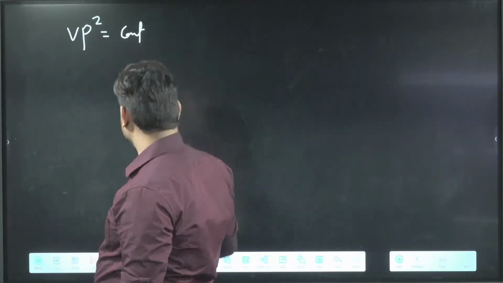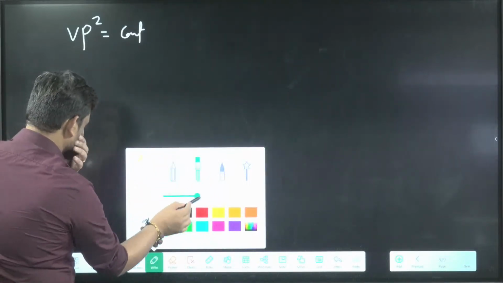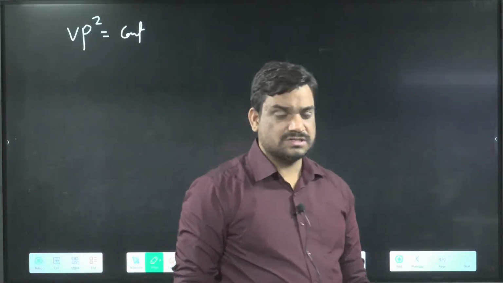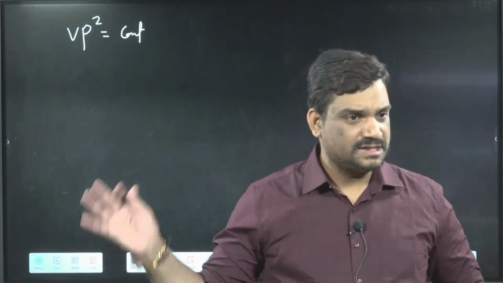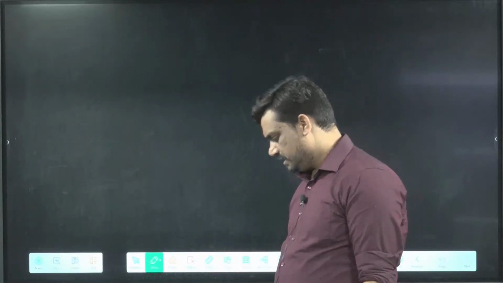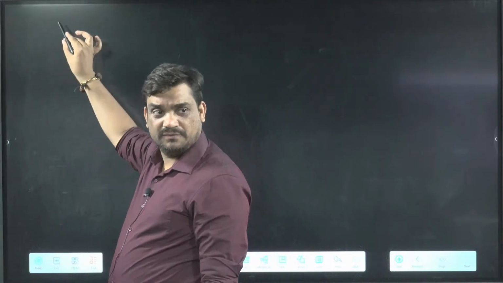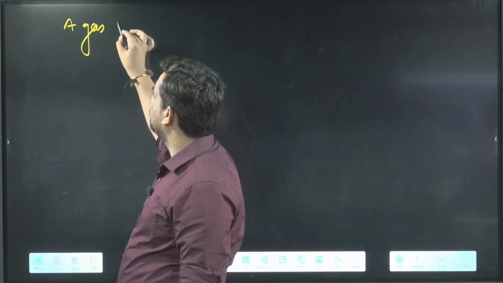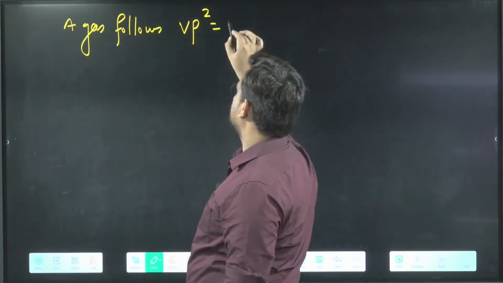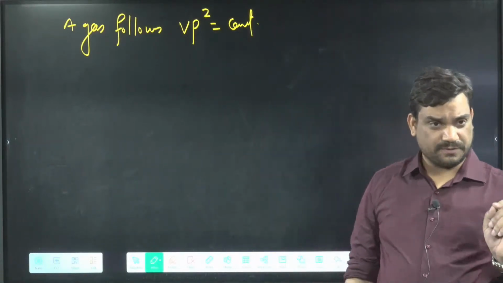Constant PVT problem, this is not done. We'll start from here. A gas follows VP square equal to constant, this question.